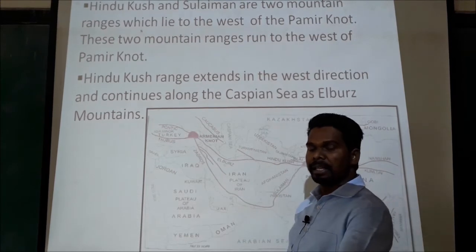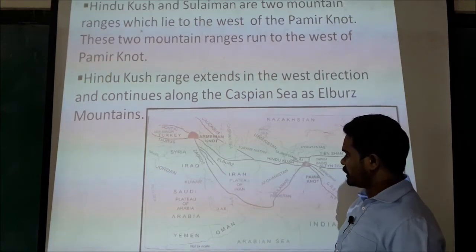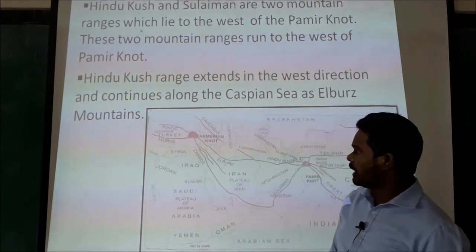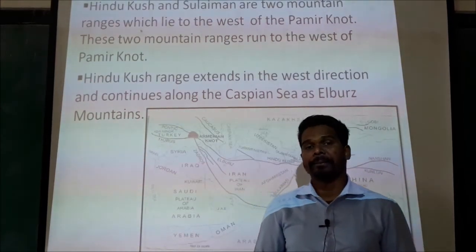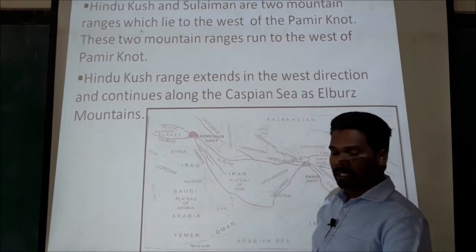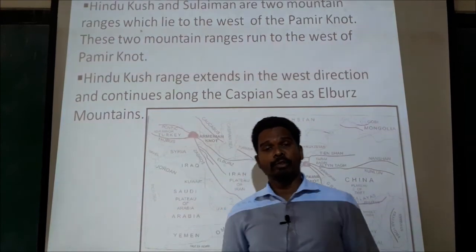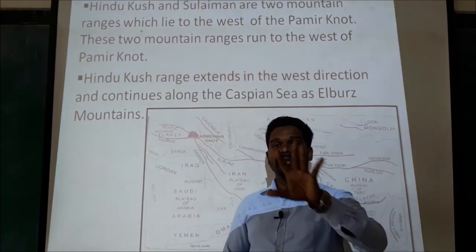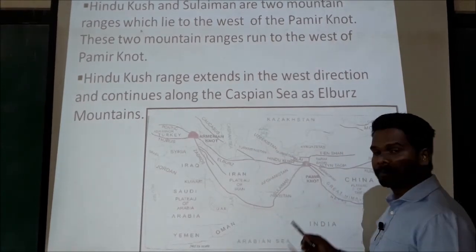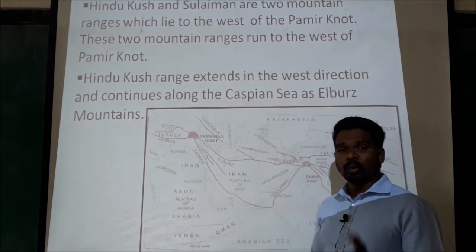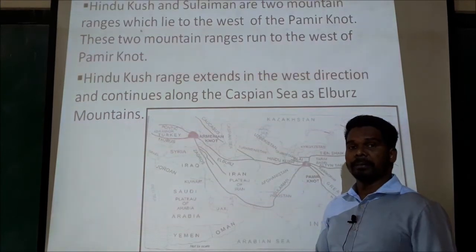Okay, and around these regions there are two intermountain plateaux. They are Iranian Plateau and Plateau of Anatolia. Okay. Now let us see the east of Pamir Knot. Dear students, towards the east of Pamir Knot there are five mountain ranges. They are the Himalayas, Karakoram, Kunlun, Altin Tag and Tian Shan.